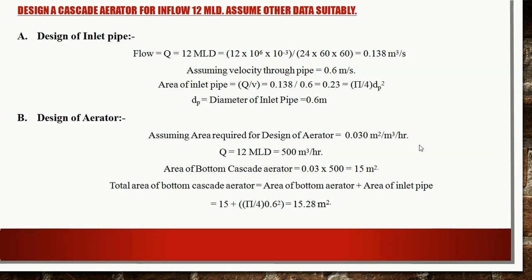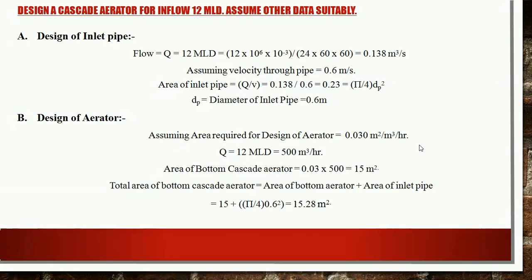So now we will design a cascade aerator for an inflow of 12 MLD, and we will assume the other data suitably depending upon the design criteria we have just seen now. So part A, design of inlet pipe which brings the raw water. The flow here is given as 12 MLD. We will denote it by Q.